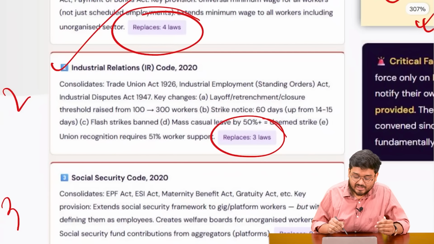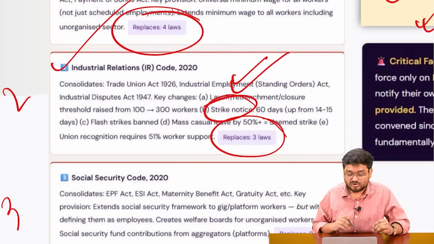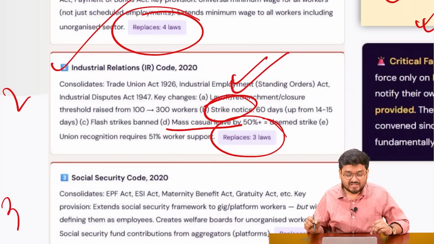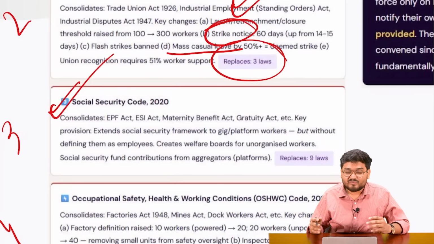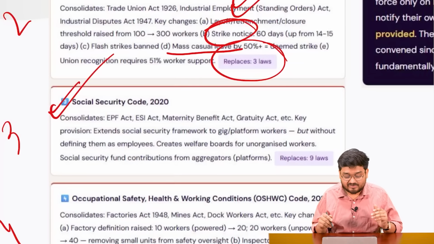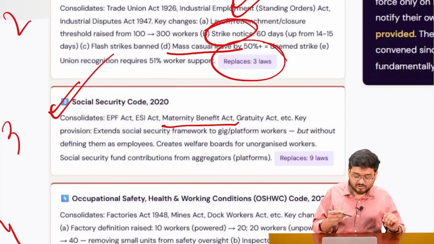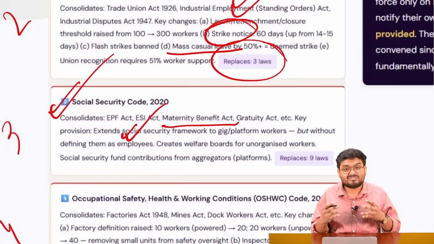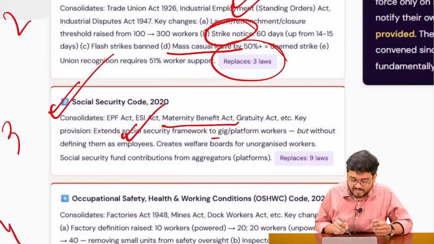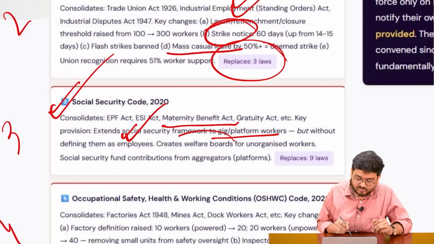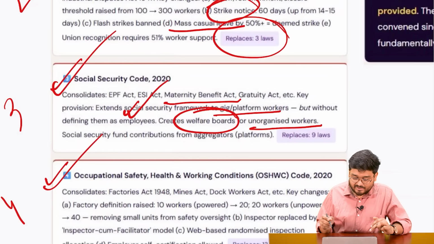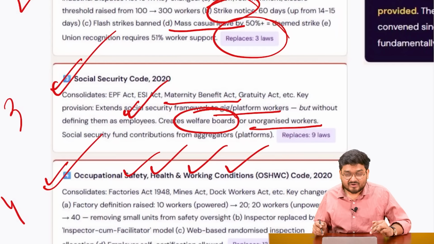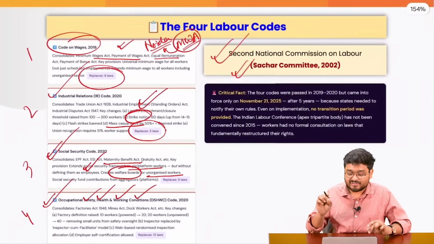Where we are talking about the industrial dispute, the strikes, all of the provisions regarding mass casual leave, right? Also, we are talking about the Social Security Code, where we are talking about giving social security benefits such as maternity benefit, right? Also talking about social security benefits and extending the benefits to the gig or the platform workers, creating welfare boards for unorganized workers, right? Also, finally, we have this Occupational Safety, Health and Working Conditions Code, where we are talking about how the workers would be safe at the factories.